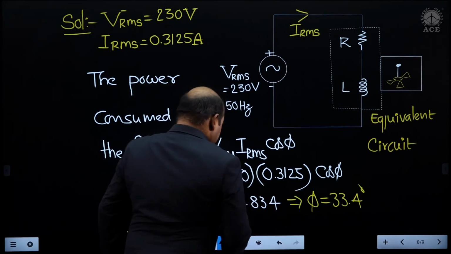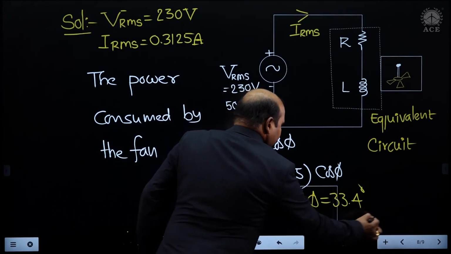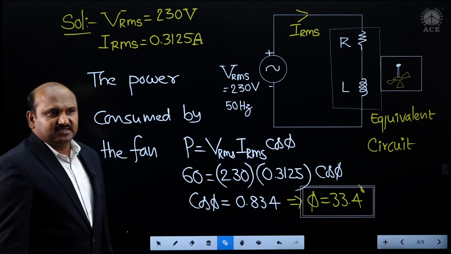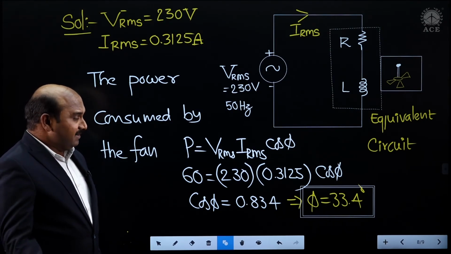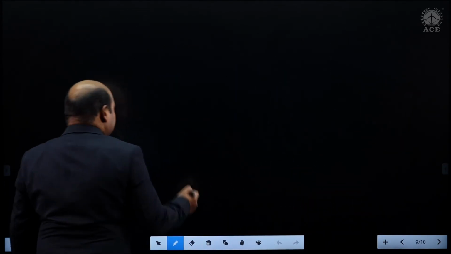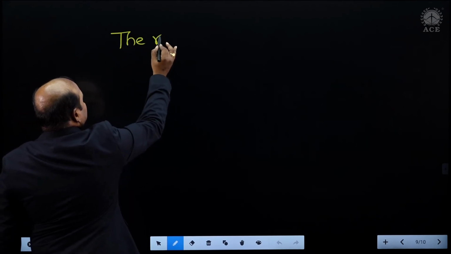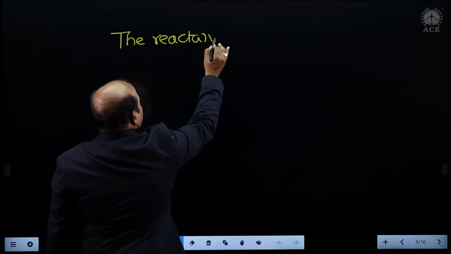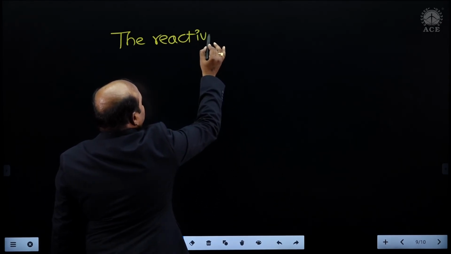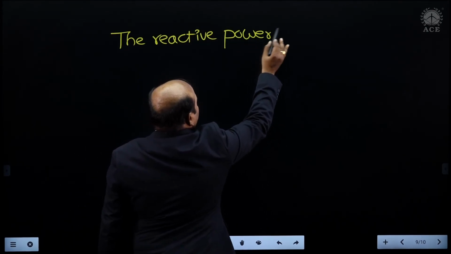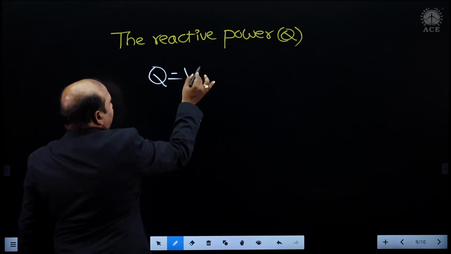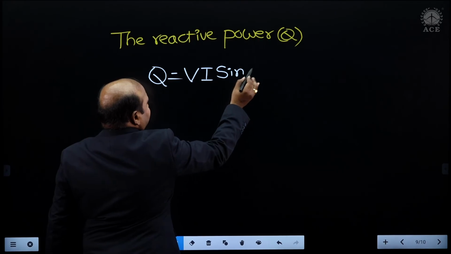Using the phase angle, I will get the reactive power. Once you obtain the phase angle, let me consider the reactive power Q, which by the usual formula is VI sin phi.